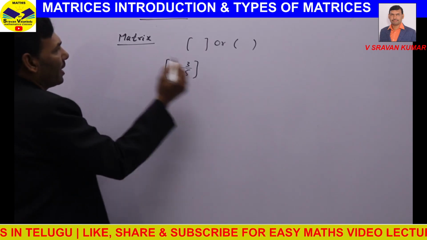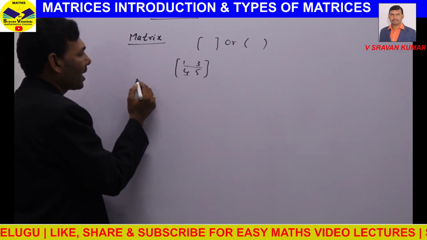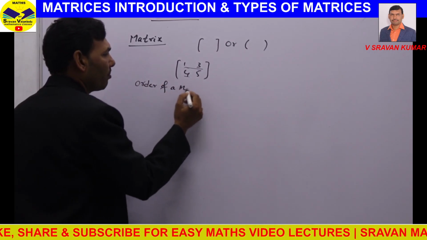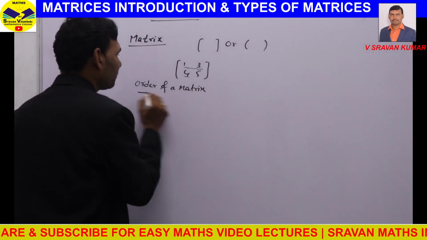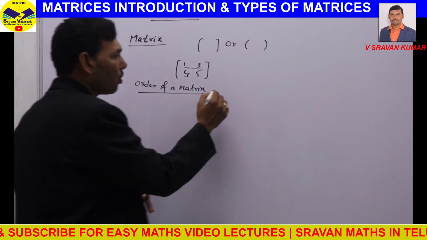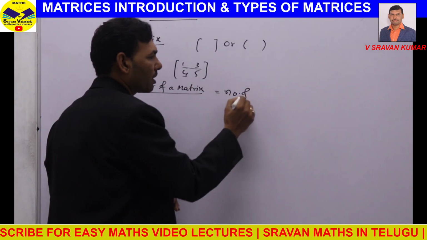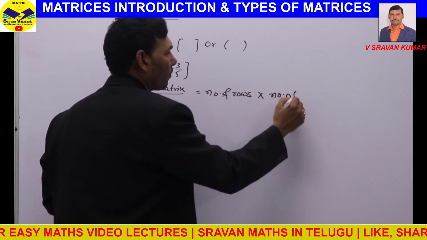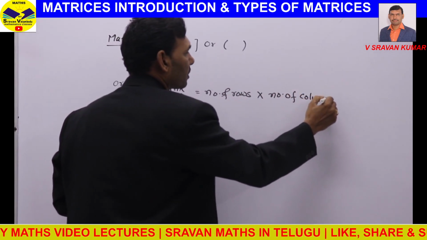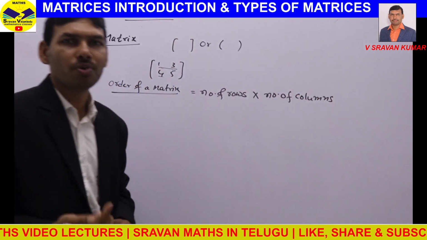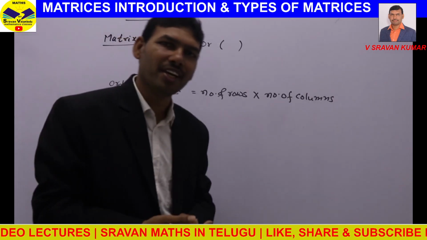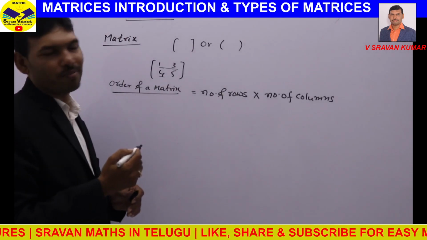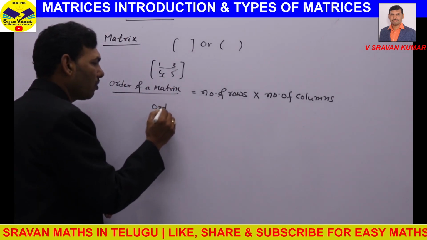So here, for every matrix, one can easily calculate order of a matrix. Order means number of rows into number of columns. So in a matrix, if you can count how many number of rows you are having and number of columns you are having, you can get the order of the matrix. For example, order of